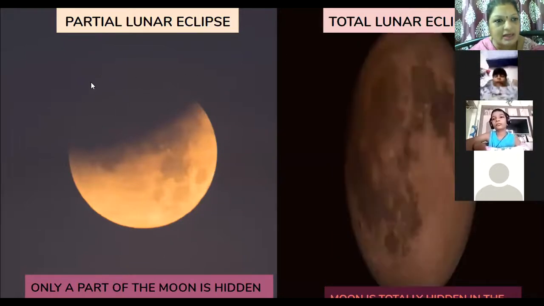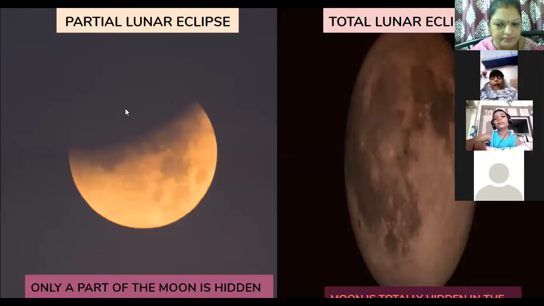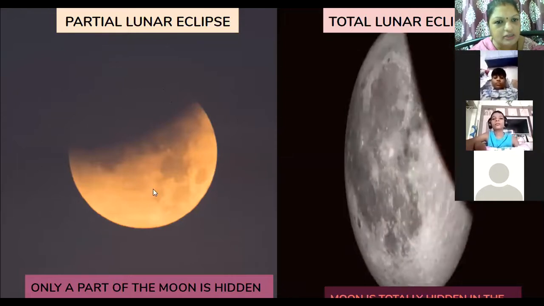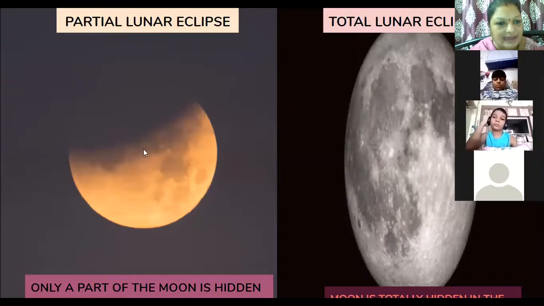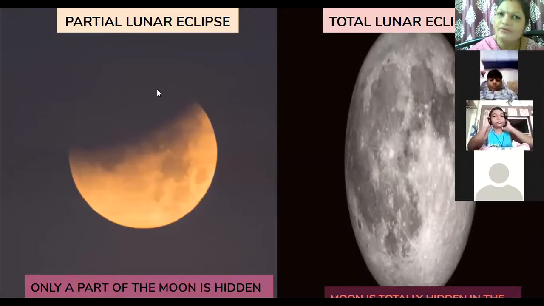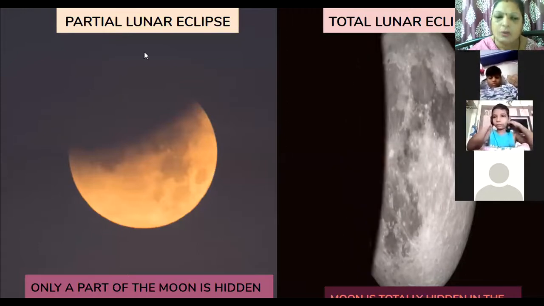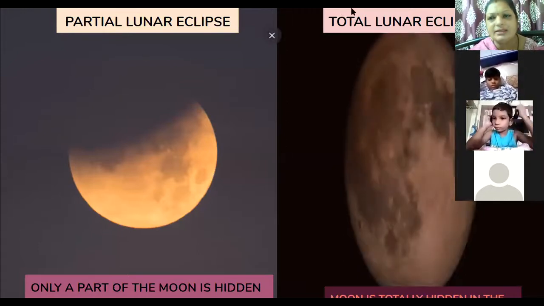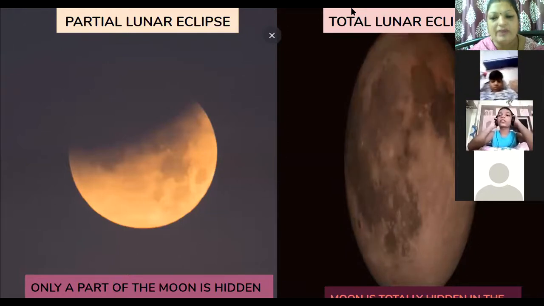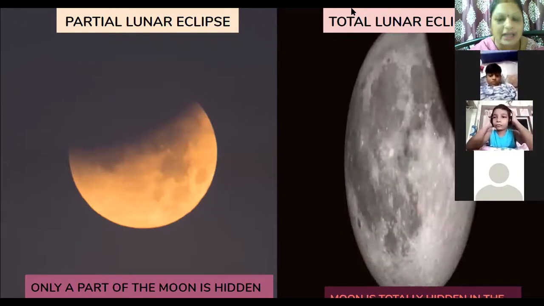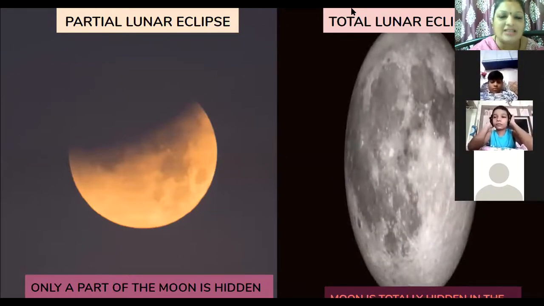This black color is the earth. So when the earth shadow falls on the moon, not complete, partly covered, this is a partial lunar eclipse. So we have two types of lunar eclipse. One is partial and another is total. We will not have annular lunar eclipse because the earth size is bigger than the moon.